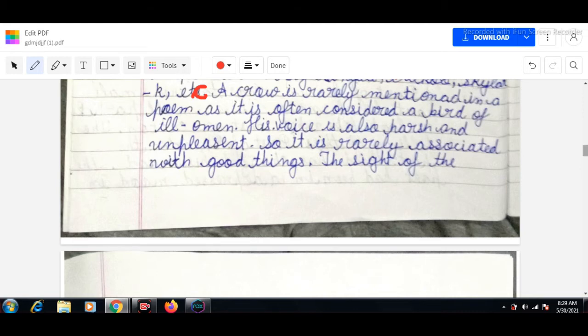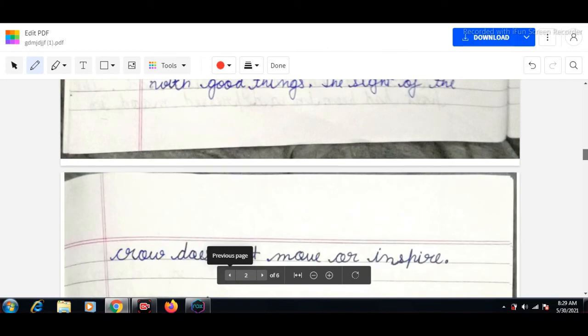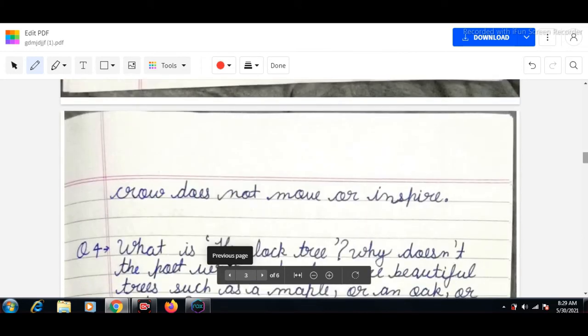So the sight means the personality of the crow. The personality of the crow does not move or inspire anyone.